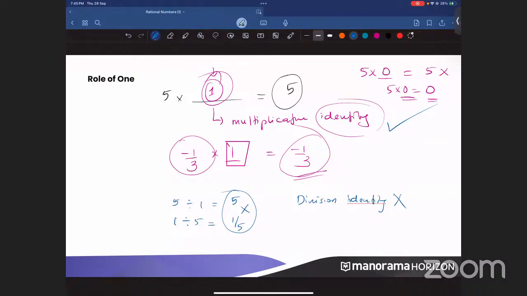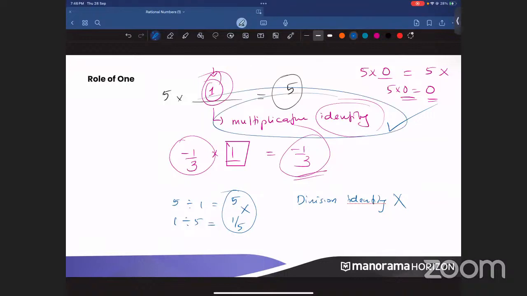So what number gives the exact number? Only 1 can give you the exact number. If you multiply with minus 1, you will not get the same number. If I multiply with 10, you will not be getting the same number. Only when you multiply with 1, you will be getting the exact same number. And that is why we call it by the name multiplicative identity.